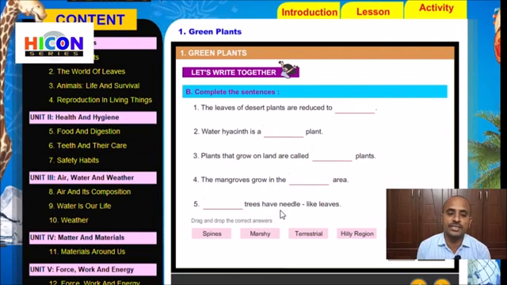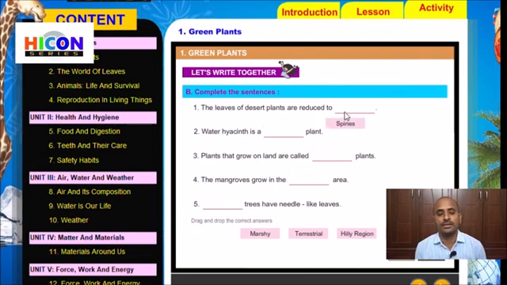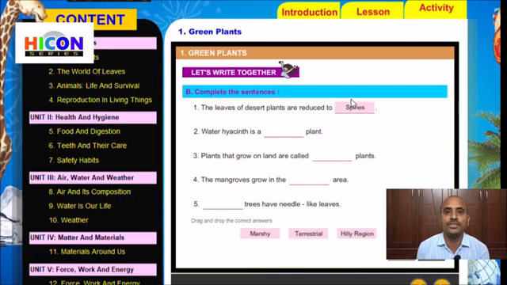The leaves of desert plants are reduced to dash. Children, already we have discussed in the previous activity that desert plants do not have leaves. The leaves are reduced to spines, because spines prevent the desert plants from loss of water. So the answer for the first sentence is spines. Write the word spines in the blank.